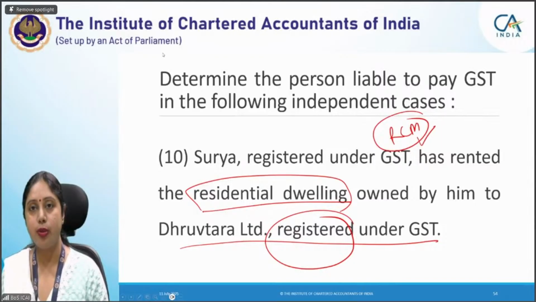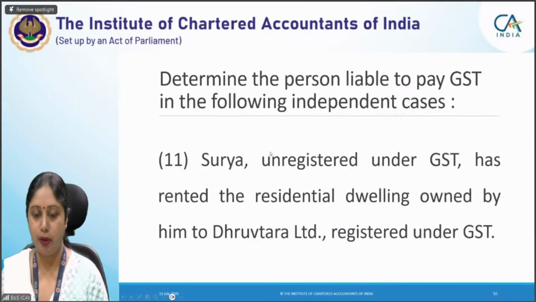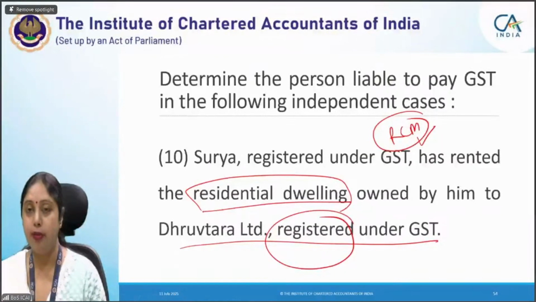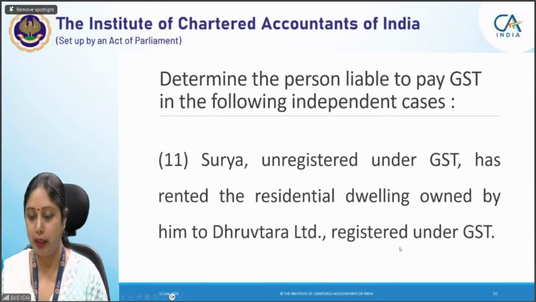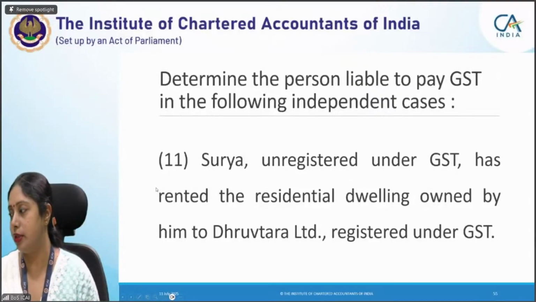Let's move to the next questions to understand certain points in this particular point. There in that question, the commercial property was there. Some of you would be thinking about the independent director question earlier, which we had seen. But let's come to the next question, then we'll take that question also. Why there RCM was not applicable. We'll once again go to that particular question. Surya, unregistered under GST, has rented the residential dwelling owned by him to Dhruv Tara Limited. You have to mention 11 to answer this particular question.